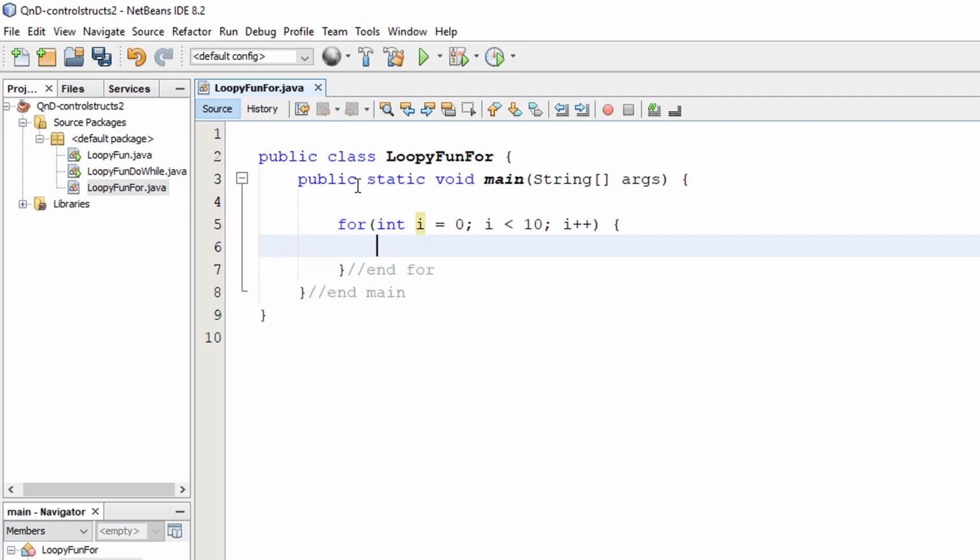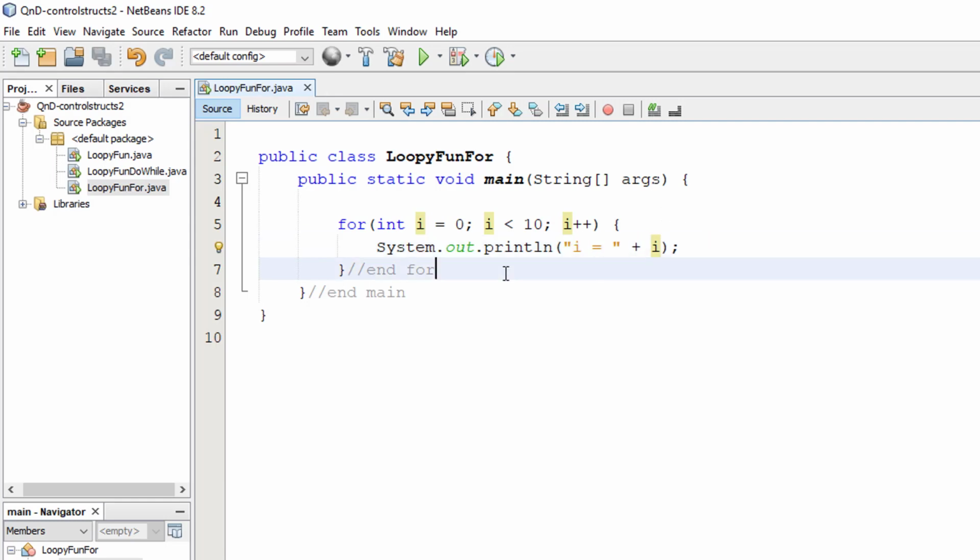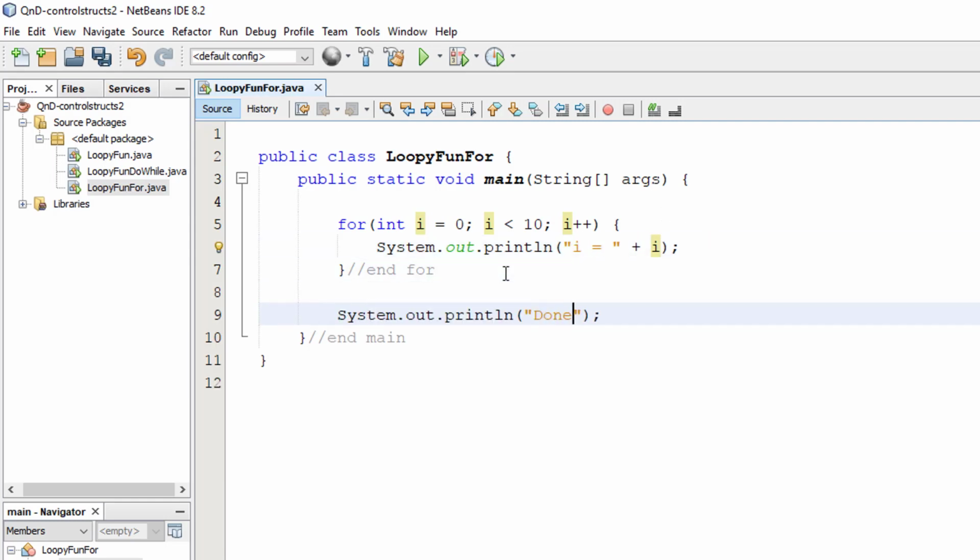So what happens here is this is only performed once when it first enters the loop, and then this condition is checked every time an iteration occurs, and then this happens at the end of a particular iteration, so it updates. So let's see what we get here. We'll see the count is I, or actually I'll just say I is I, because we are using a different variable name. And then of course I'll put done down here. Let's see what happens now.